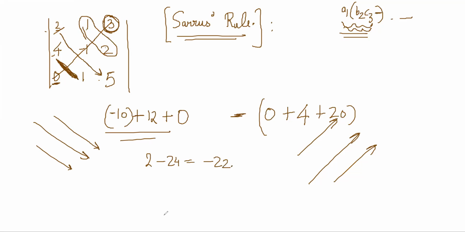Now let's do it for 1 or 2 cases and confirm that it is working for us. Let's take an example: 2, 3, 4, 1, 0, 1, 2. Okay, let's not put a 0. 1, 1, 2, 2, 1, 3.